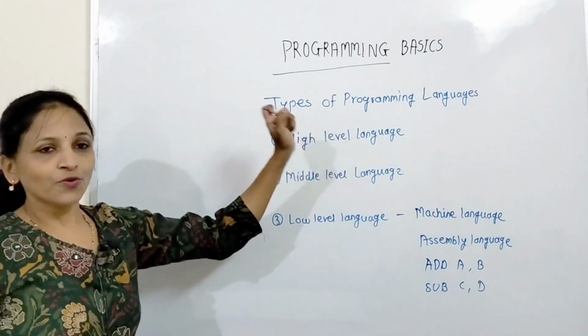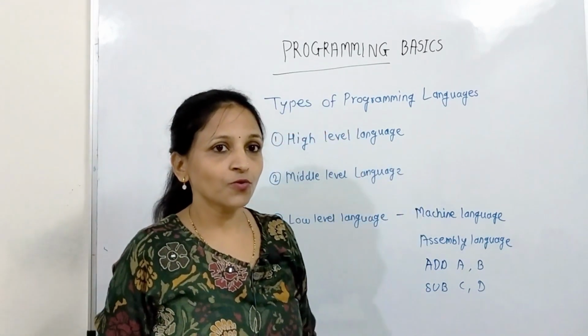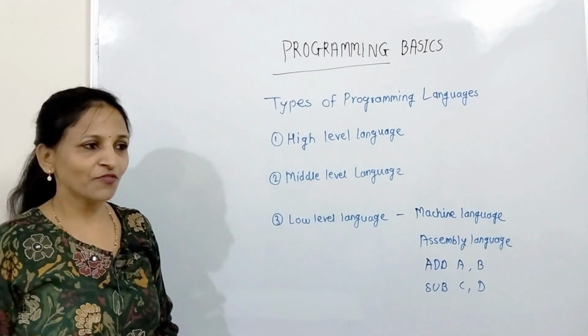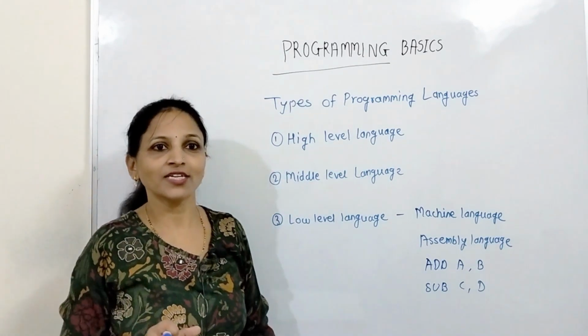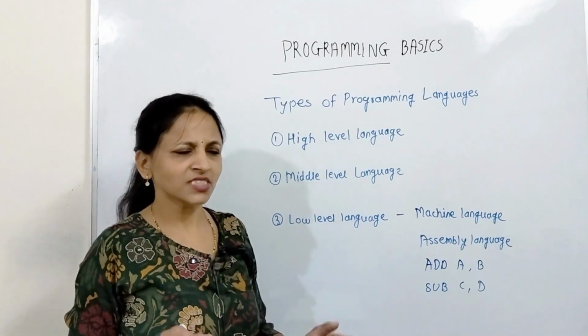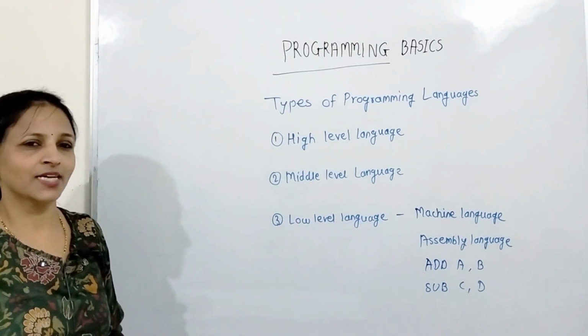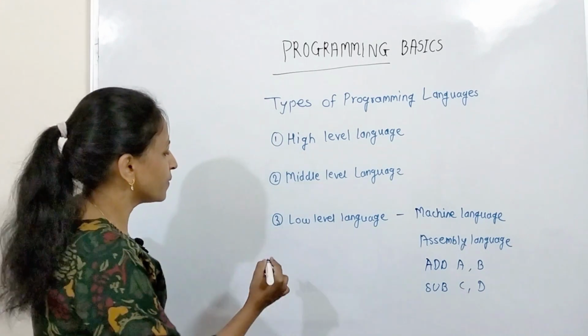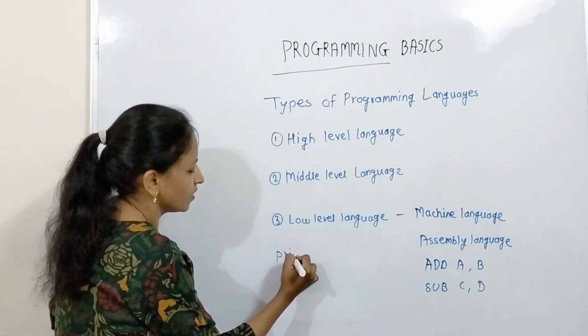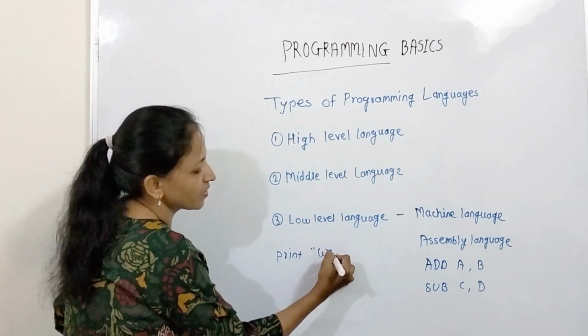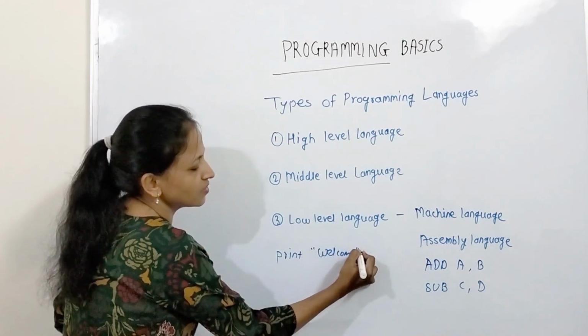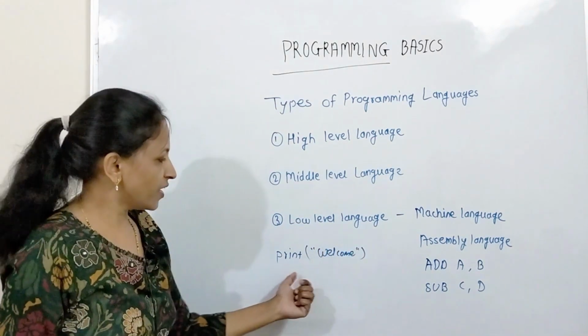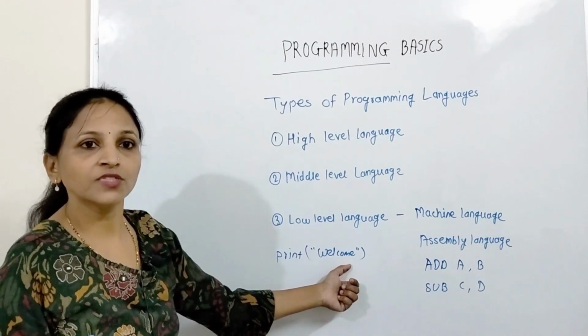If you are writing code using a high level language, just now you know Python, everyone is saying that Python is very easy. Why? Because it has English like syntax. If you want to display something in Python, then just write the print instruction and then you can write welcome. This is very easy. Getting? Means it is very easy to write code using Python language.